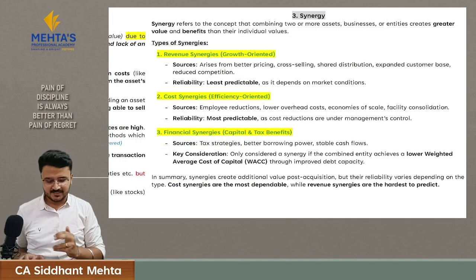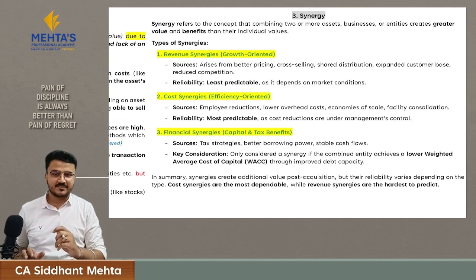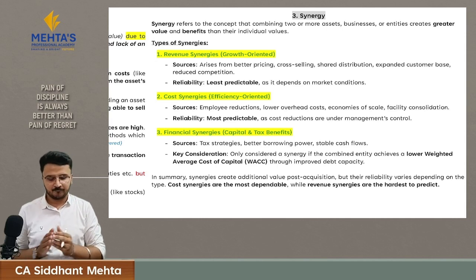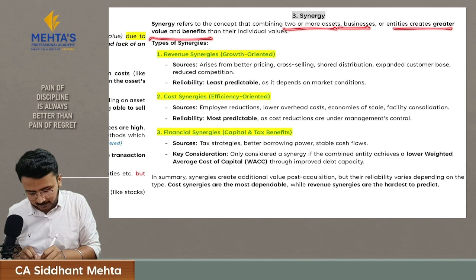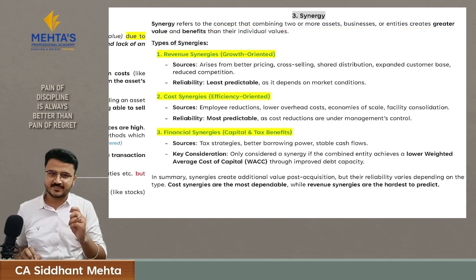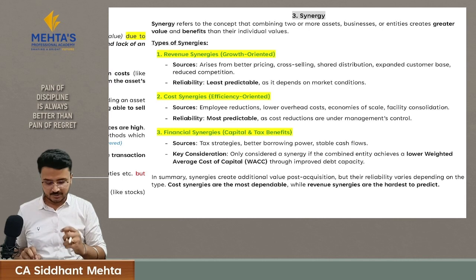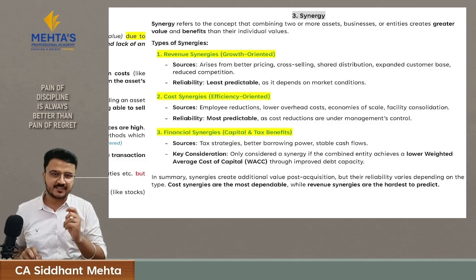Then your last adjustment is about synergy. We all know what we mean by synergy. Synergy is when combined asset value is more than their individual value. When two or more assets or businesses give greater value and benefits than their individual value, it is called synergy. There are three types of synergy. The first one is revenue synergies, which is also called growth oriented. The second one is cost synergies, which is also called efficiency oriented. And the third one is financial synergies, which can give you capital and tax benefits.